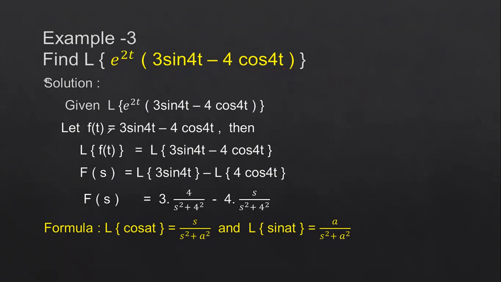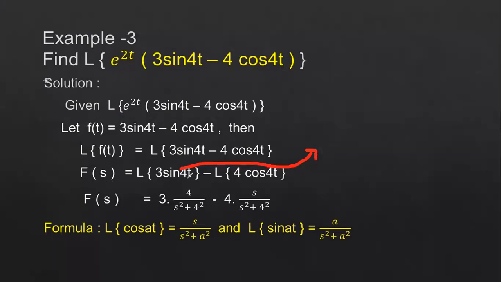Right. So from the given equation, I have identified the f of t value, then apply the Laplace transform on both sides. After applying the Laplace transform on both sides, the Laplace transform of f of t can be written as F of s. Then divide this into the two functions, that is applying the Laplace transform individually for both these terms: Laplace transform of 3 sin 4t minus Laplace transform of 4 cos 4t. So take 3 as a constant, it can be taken outside.